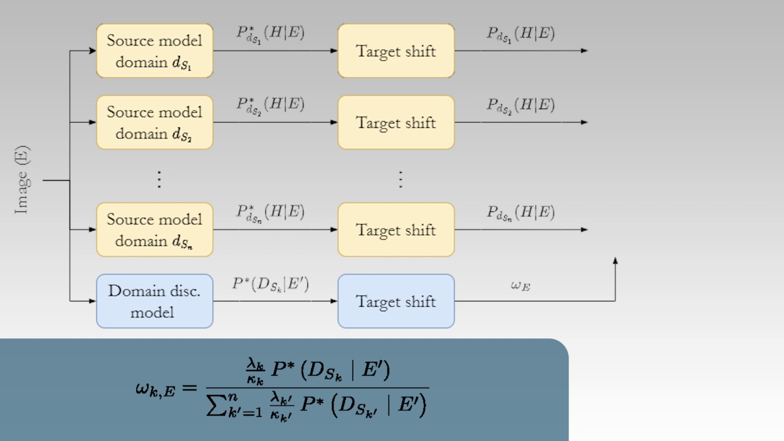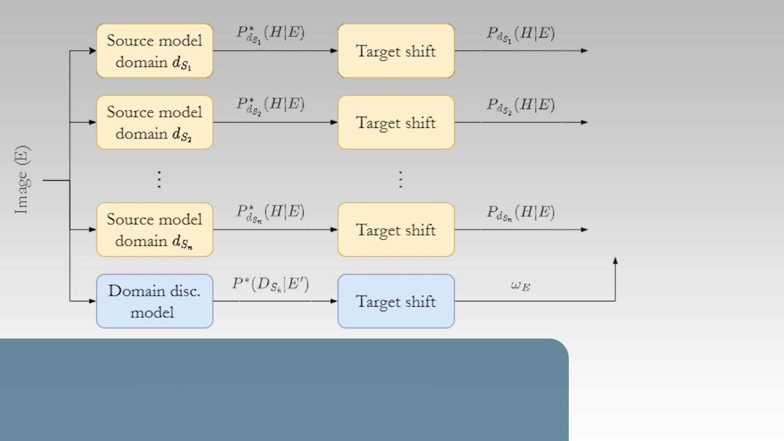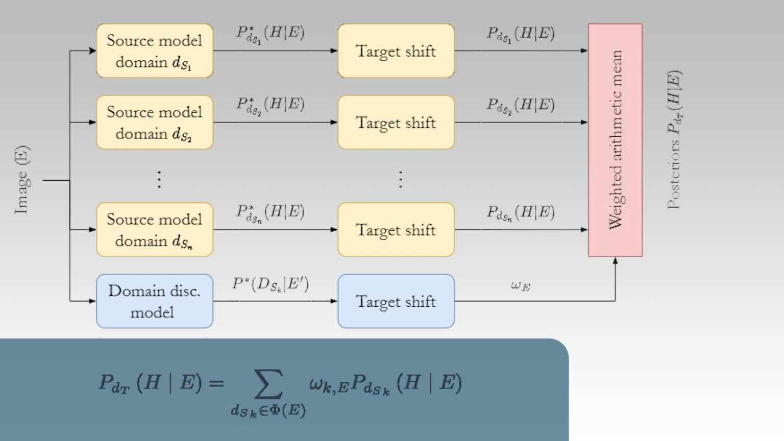Finally, to obtain the final posterior, probability theory says that you just have to do a weighted sum of the target-shifted posteriors, where the weights are given by the target-shifted domain discriminator posteriors. But I draw your attention to the fact that this has nothing to do with the heuristic in which we weighted them by lambda. That was a lot of math, but don't worry, we provide a GPU implementation on GitHub.